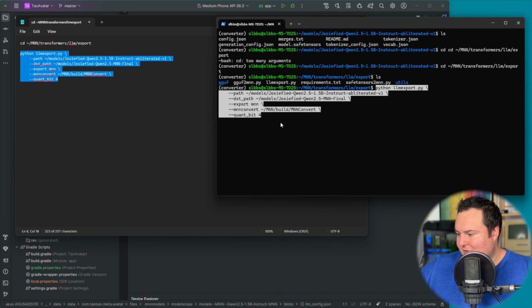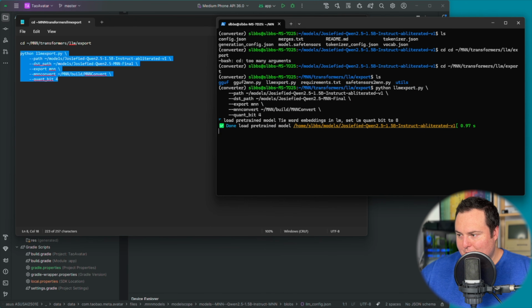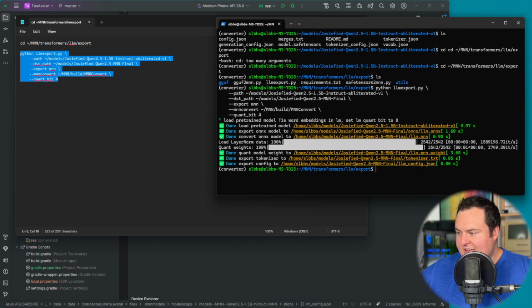So I'll paste that and we'll run it right here. And you can see it happens pretty quick. This is a relatively small model. And then once everything is done there, I am all set to copy these files into the Android Studio project and replace the files for the default Qwen model that shipped with this.